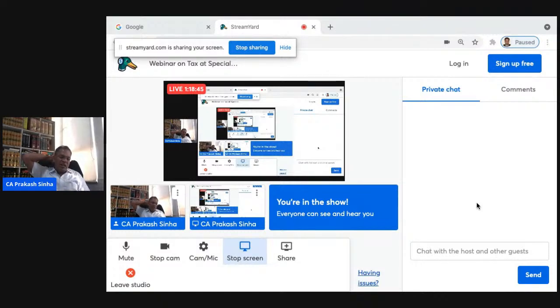As we have discussed, the residential status of the trust will be different, because the residential status of the trust is dependent upon the residential status of the trustee. The trustee may be a single trustee, or the trustee will be a board of trustees. If the trustee is a single trustee, then the residential status of the single trustee will determine the residential status of the trust also. But if it is a